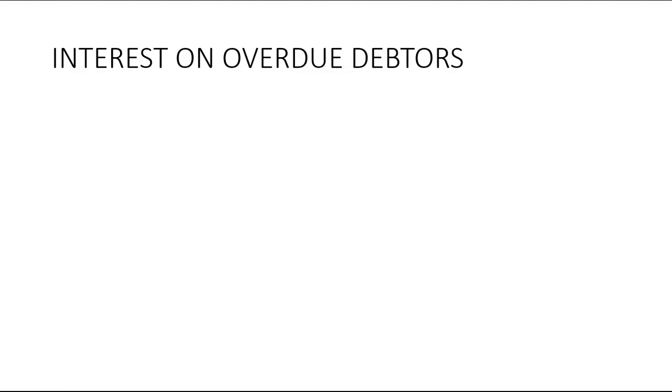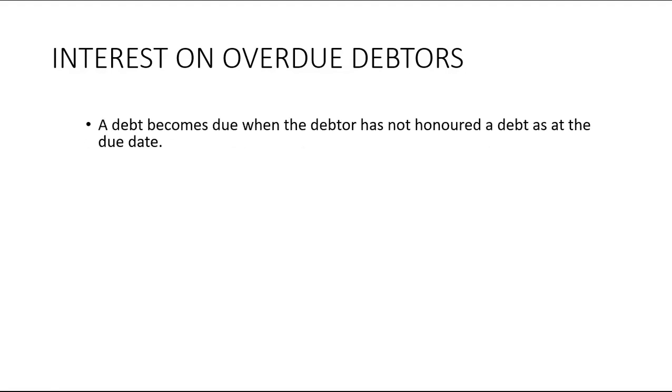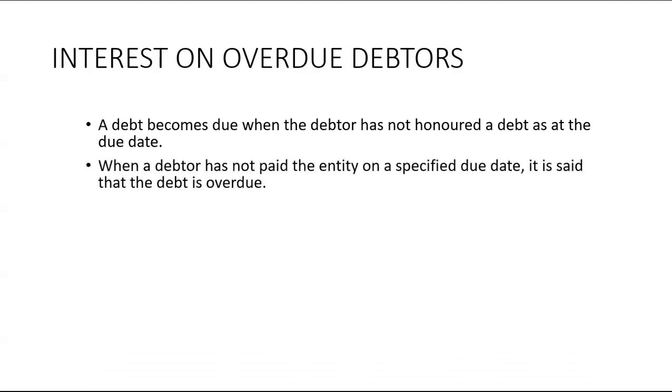Today we're going to be doing interest on overdue debtors. A debt becomes overdue when the debtor has not paid the debt by the due date. In order to encourage the debtor to pay, the business will start charging the debtor interest. So if you're given 30 days to pay and you don't pay within 30 days, then we say the debt is overdue.